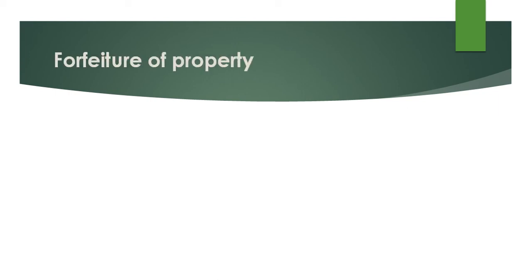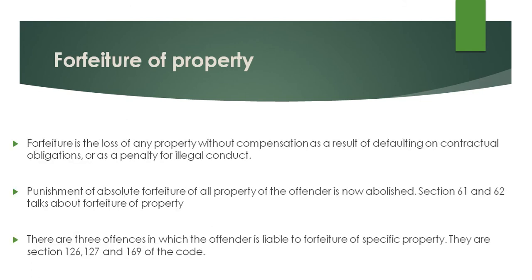Now, moving to our next punishment, that is forfeiture of property. What do you mean by forfeiture? Forfeiture is the loss of property without compensation, as a result of defaulting on a contractual obligation or as a penalty for an illegal act.